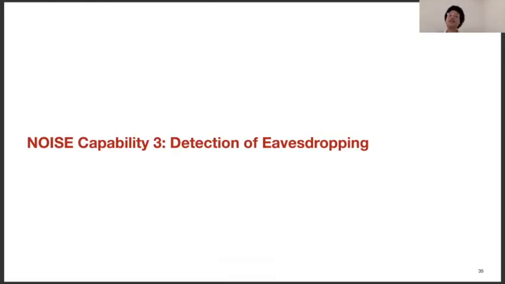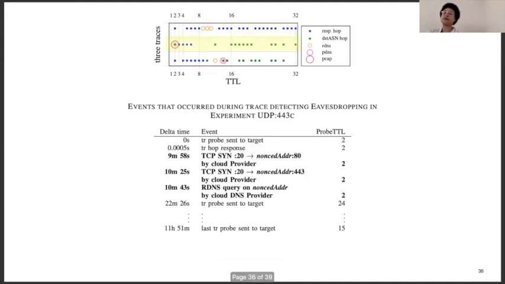Noise capability 3, detection of eavesdropping. The table on the bottom shows an abbreviated timeline of events that occurred in this experiment, and it corresponds with the middle trace in the visualization. Notice that 3 reactions took place on the probe that was sent to hop 2, which is clearly in the middle and far away from the target destination.